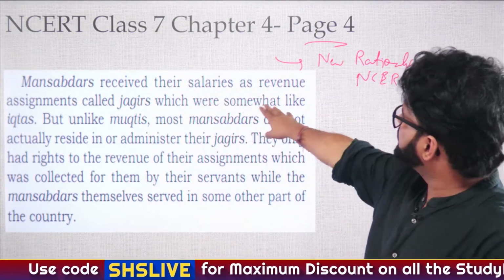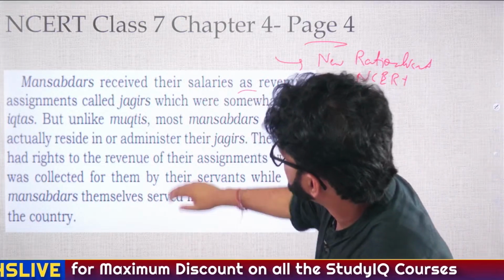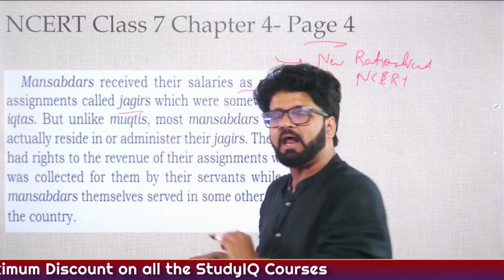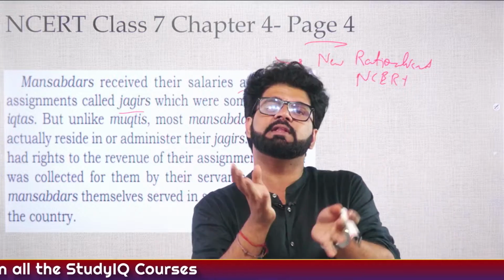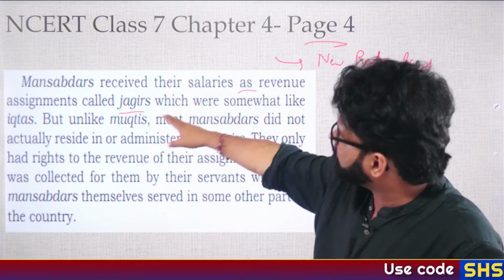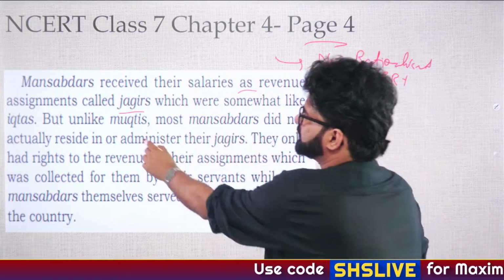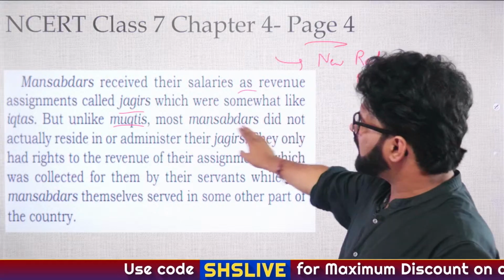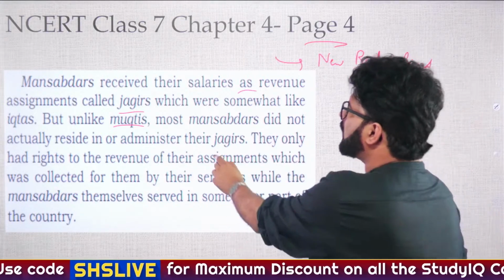See here, Mansabdars receive their salary as revenue assignment called Jagir. So if they are given land called Jagir, they are Jagirdars. But let's say they are paid in cash, then in that scenario, Mansabdars are not Jagirdars, which were somewhat like Iqtas. But unlike Muktis, Iqtadars, most Mansabdars did not actually reside in or administer their Jagir.